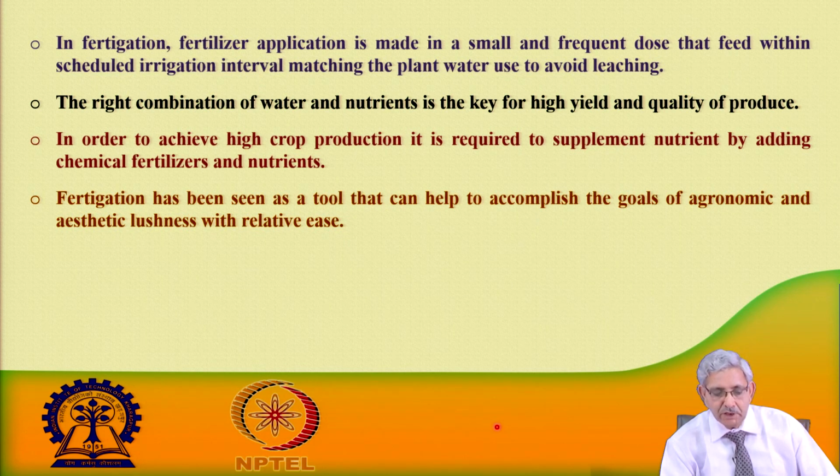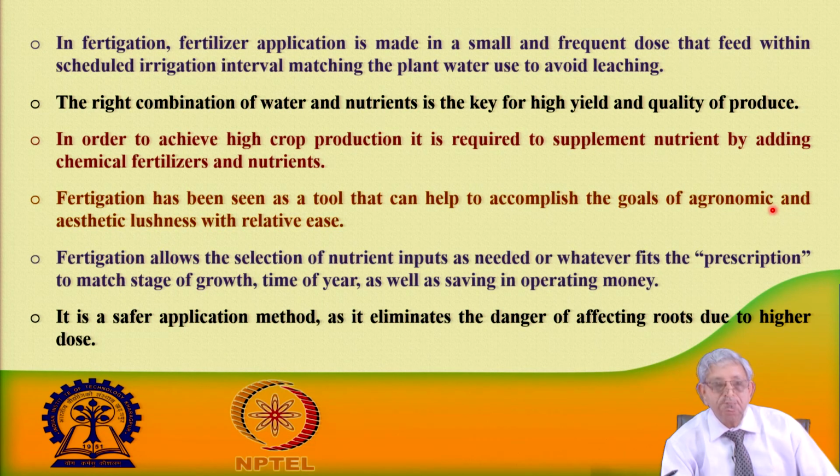Over the years, it has been found that to achieve greater agronomic goals, we need to provide water with fertilizer together. So, fertigation allows selection of nutrient input as it is needed, wherever it fits.